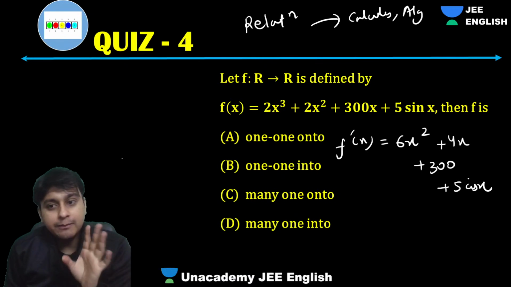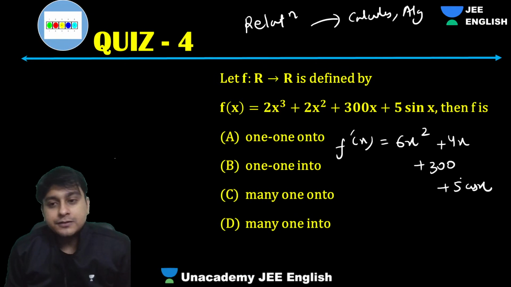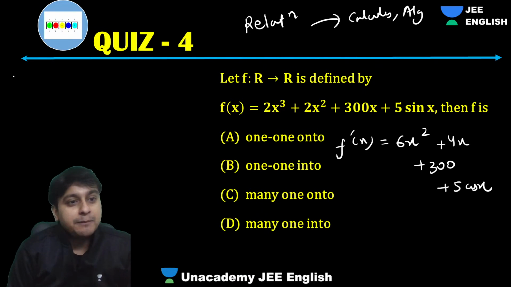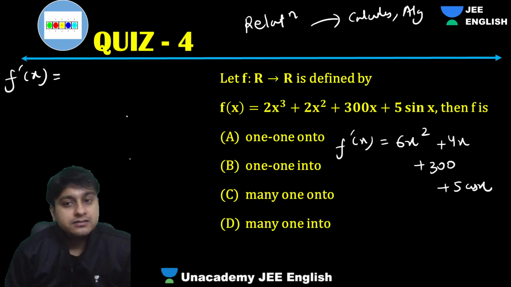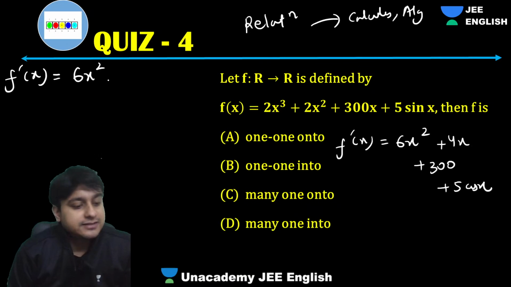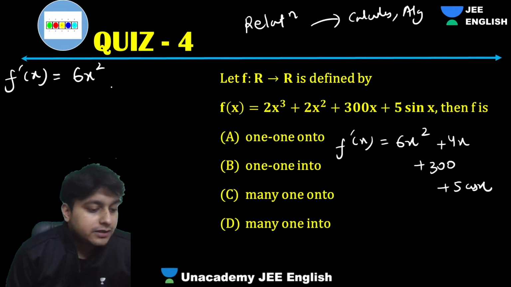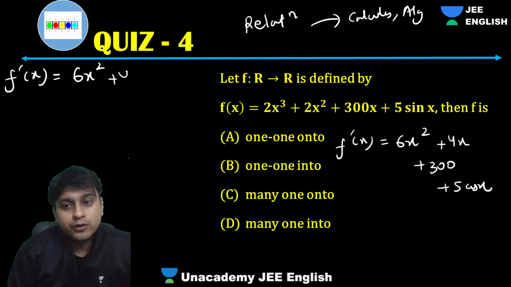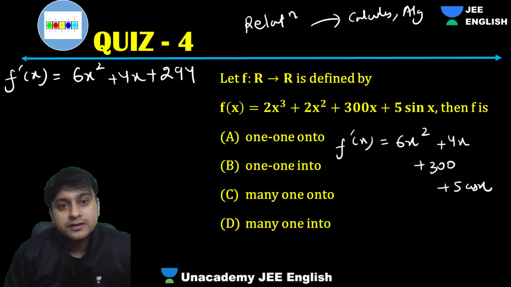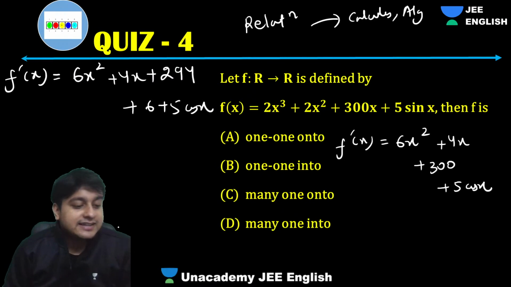So what I'm doing is, see here. First of all, I'm giving it 6. So guys, see, I'm playing it smart. I want to make it positive, right? So what I'm doing is I'm taking 6x square, and 4x plus, I'm writing 294, 294 plus 6 plus 5 cos x. Now why I did this? There's a reason.